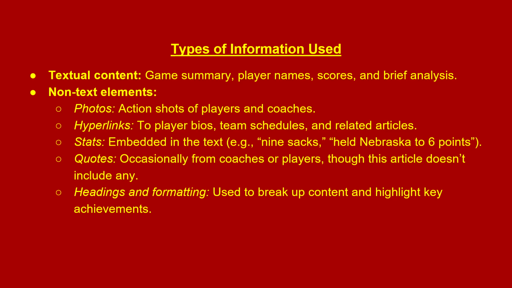Types of information used. Textual content: game summary, player names, scores, and brief analysis. Non-text elements: photos, action shots of players and coaches, and hyperlinks to player bios, team schedules, and related articles. Stats embedded in the text, such as 9 sacks, held Nebraska to 6 points. Quotes: occasionally from coaches or players, though this article doesn't include any. Headings and formatting are used to break up content and highlight key achievements.